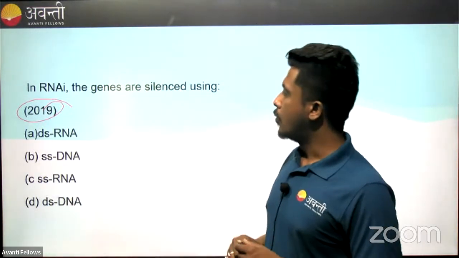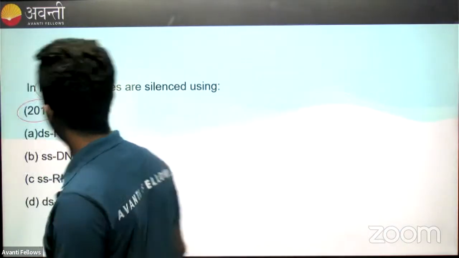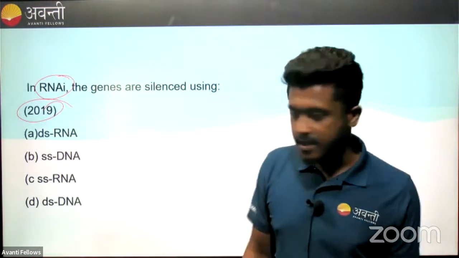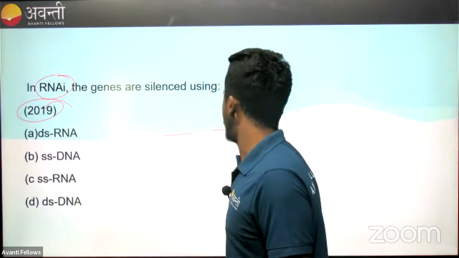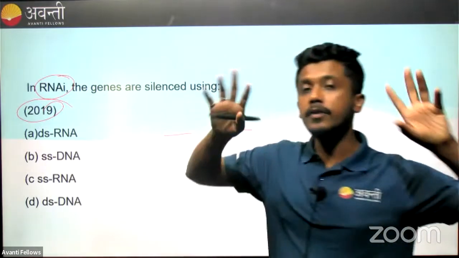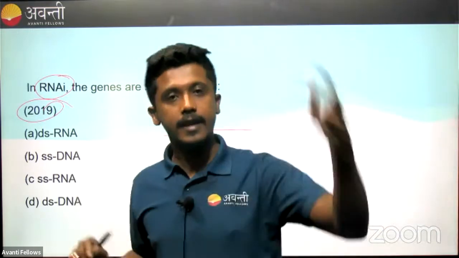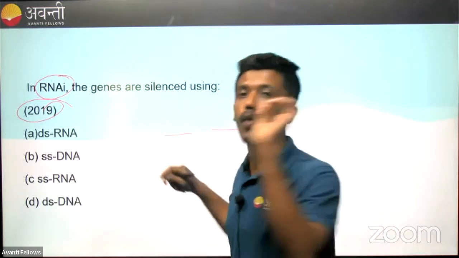When we talk about RNAi or RNA interference technology, it's called gene silencing. We take transposons, which are jumping genes that can create several different permutations and combinations of RNAs randomly, and we put this kind of element into a plant.